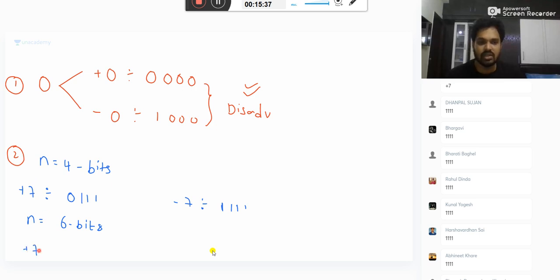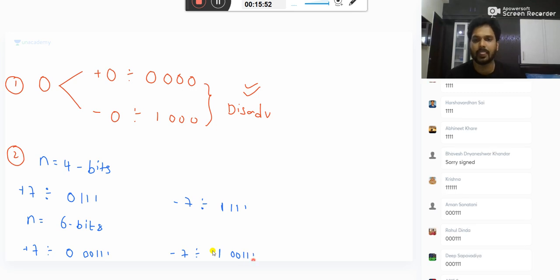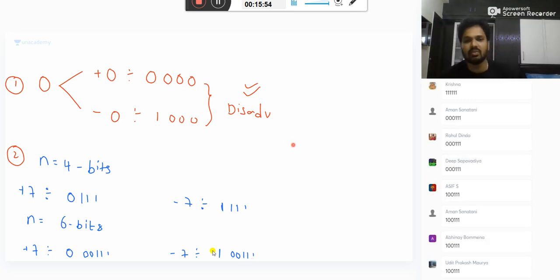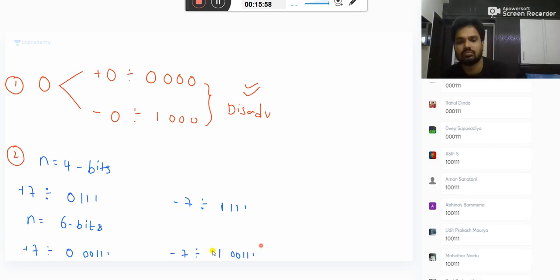I want to represent the same number in 6 bit. What is the representation of this number? First, plus 7. Plus 7 is 0 first, after that 0, 0, triple 1. What is minus 7? Please listen carefully. 1, 0, 0, triple 1. Is this point clear for everybody up to this? Very good.